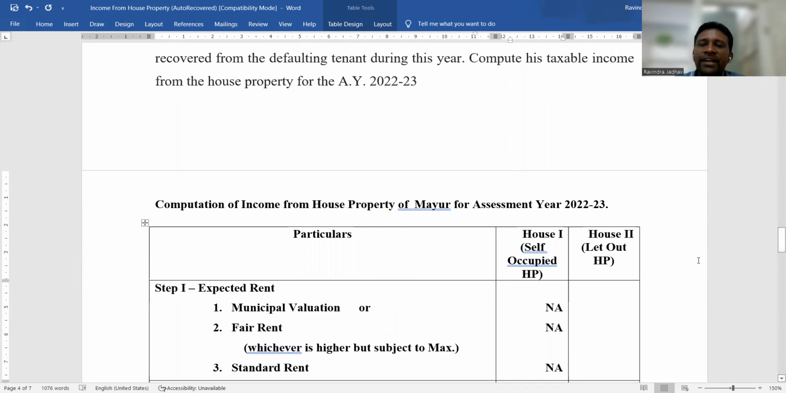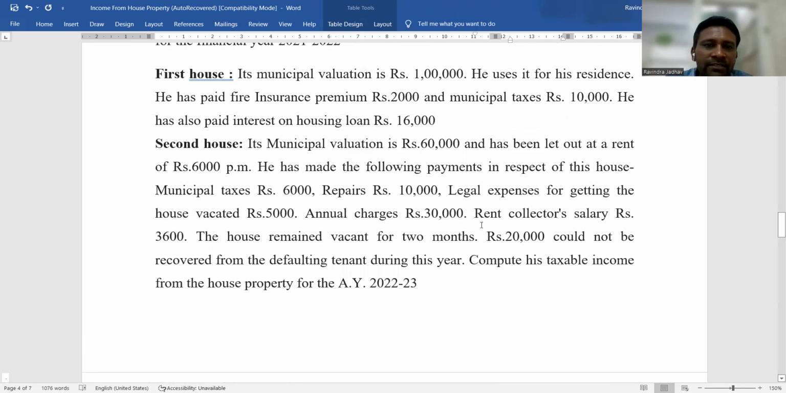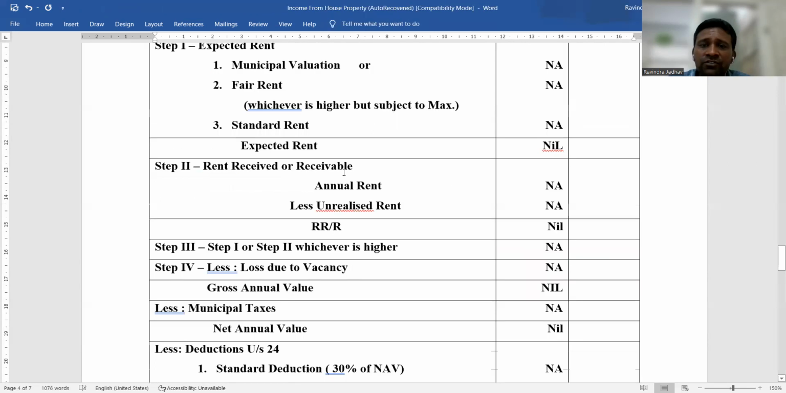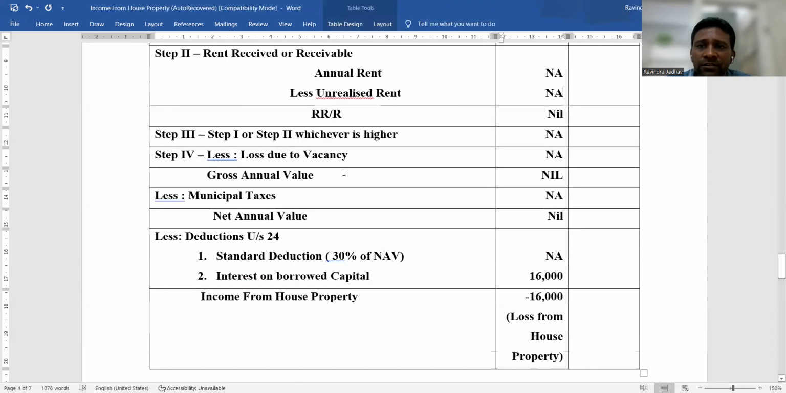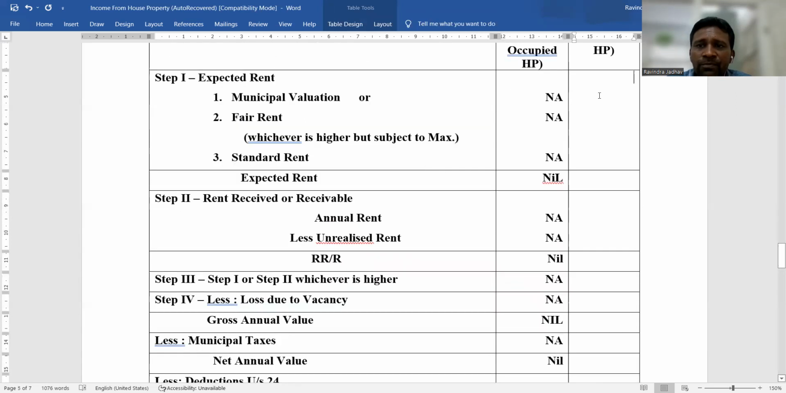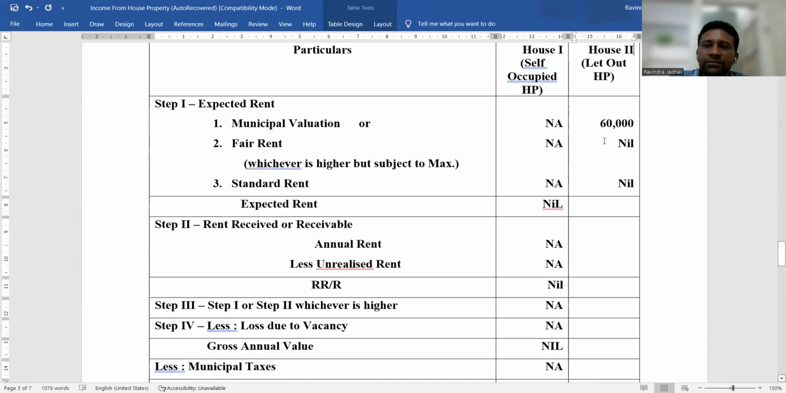Now in case of house second, it is a let out house property, and this information is provided in case of the second house. Municipal valuation is given, but fair rent and standard rent are not given. So only municipal valuation is taken for the purpose of calculation. 60,000. Here it is not given, that's why it's nil. Nil, not given, not given. Okay, not given. So, or not applicable.